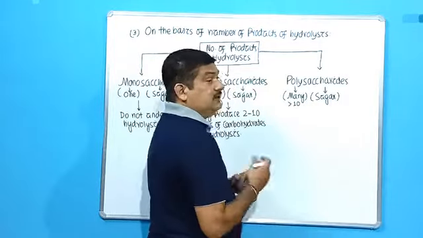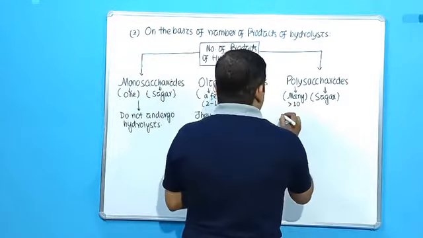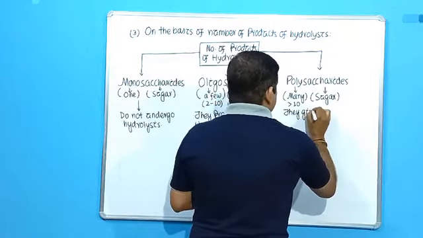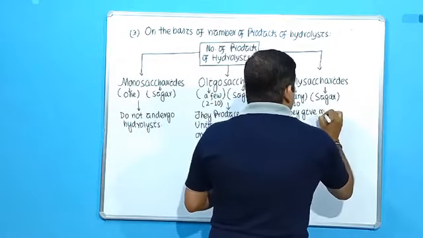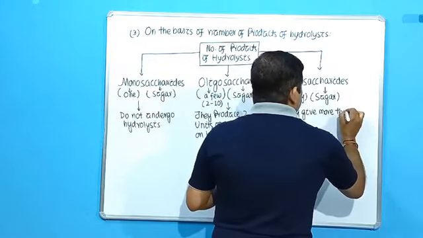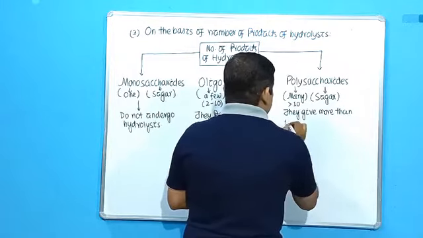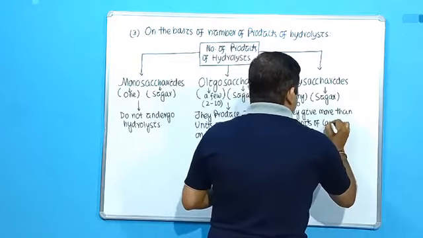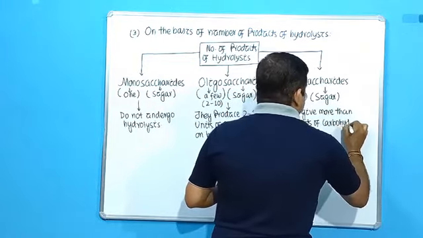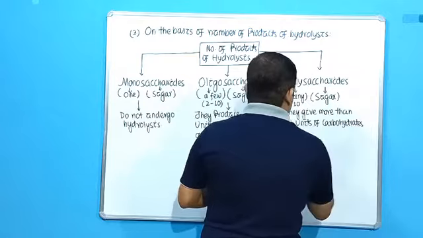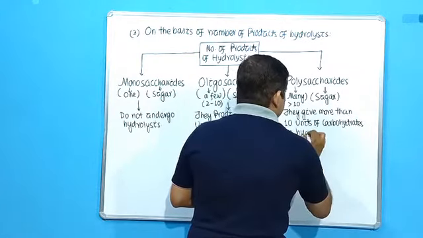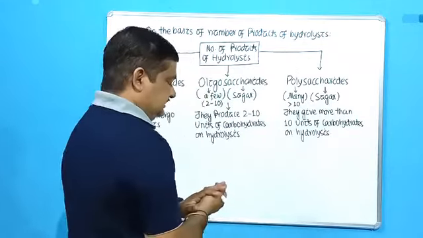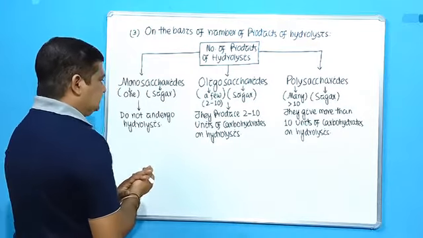They will give more than 10 units of carbohydrates on hydrolysis. So that's why they are called polysaccharides.